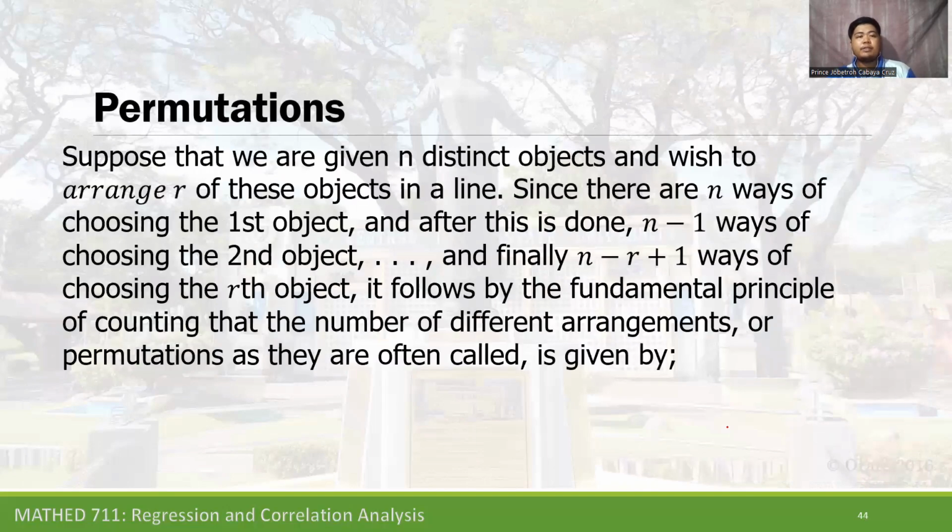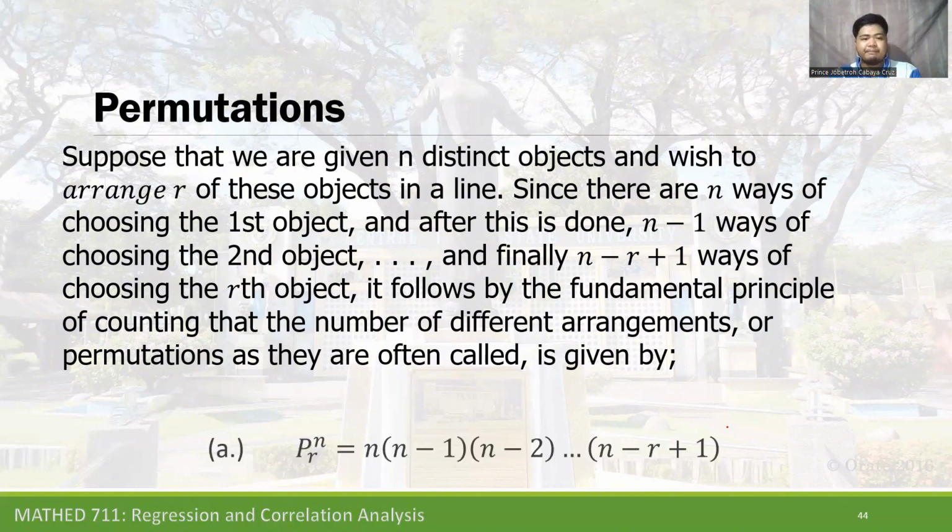Next is the permutation. Suppose that we are given n distinct objects and wish to arrange r of these objects in a line. Since there are n ways of choosing the first object, and then after this is done, n minus 1 ways of choosing the second object, and finally n minus r plus 1 ways of choosing the rth object, it follows by the fundamental principle of counting that the number of different arrangements, or permutations as they are often called, is given by